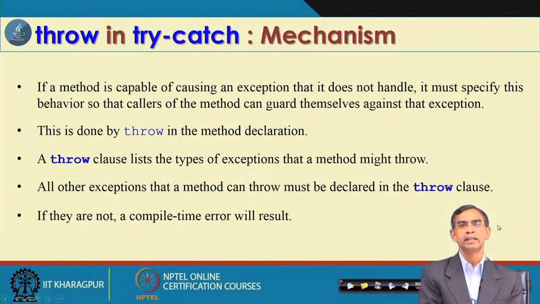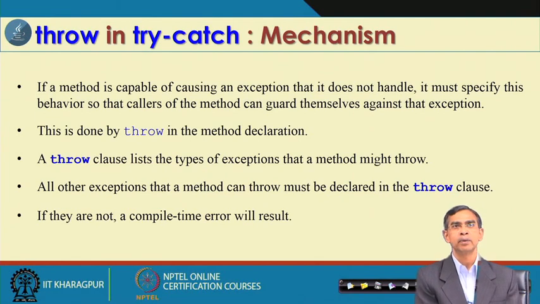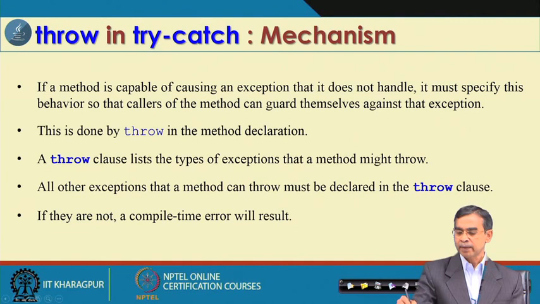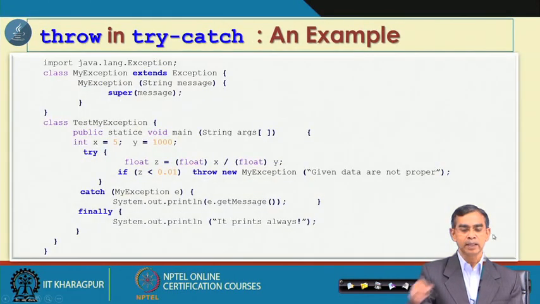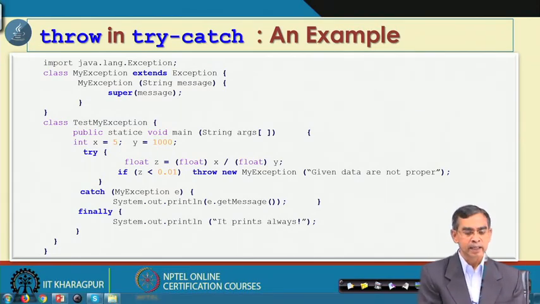Now, let us have an example here. A method can also throw many exceptions, that is also possible. Other than throw, there is also throws, which means it can throw multiple exceptions. So, this is the idea. Now, let us have an example so that we can learn from it and get the full idea about it. This is one simple program that we can just check.